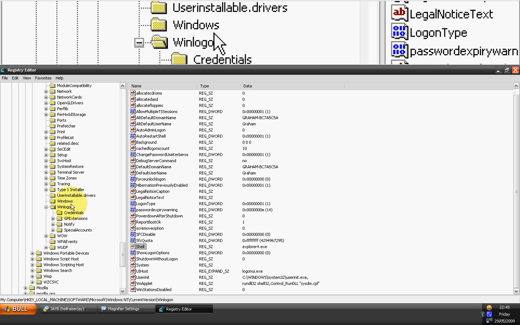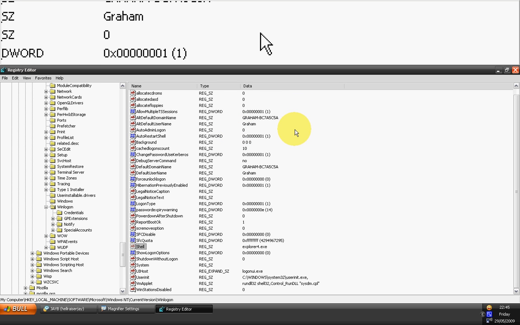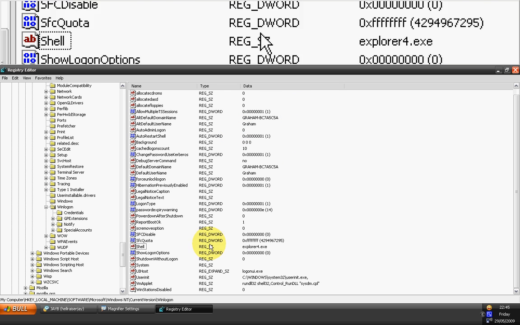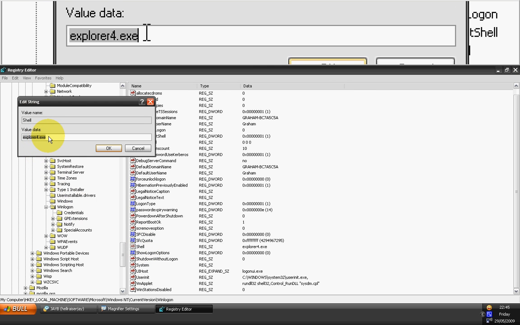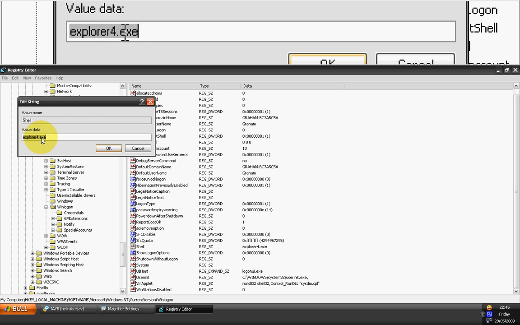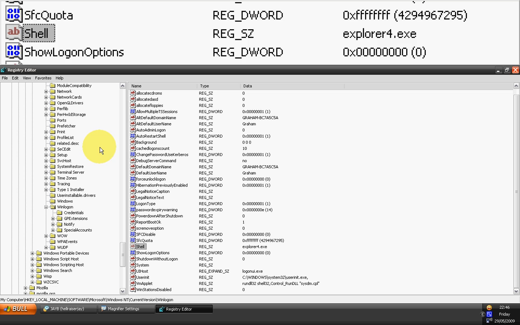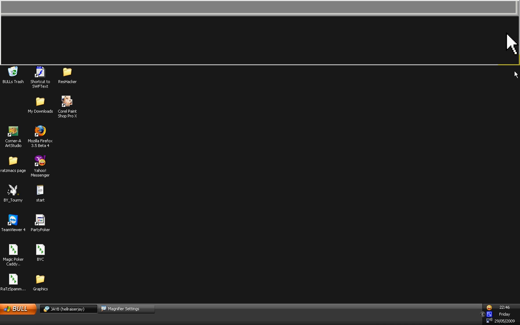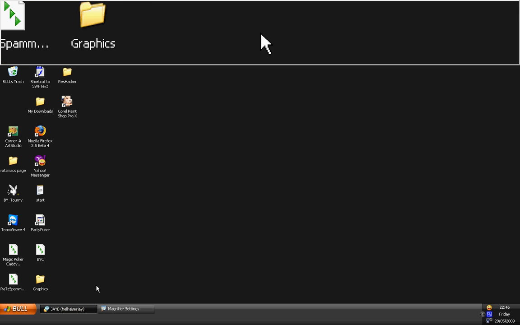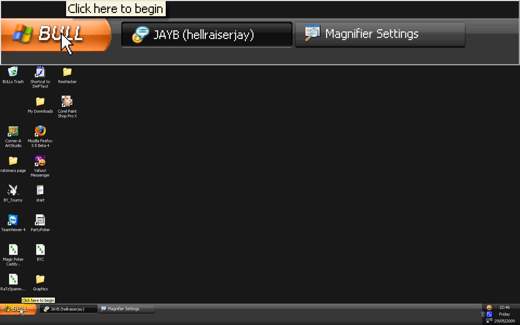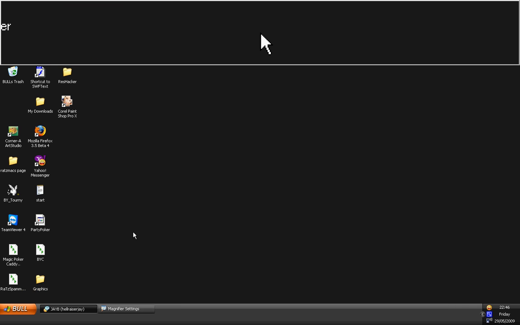Now, once you're there at Win Logon, you'll see all this data on the right hand side. If you scroll down to Shell and double click it, and in the value data box type in explorer4.exe, and that's you pointing to the new file. Click OK. Then if you come out of that, reboot your computer, and when you've rebooted it, you will see that this has changed from start to whatever name you've put.